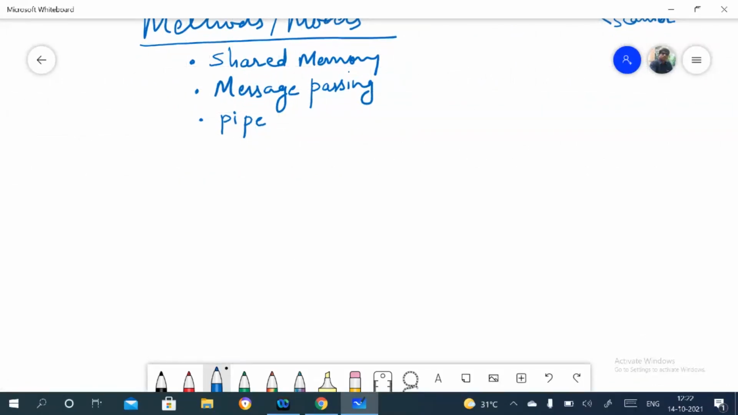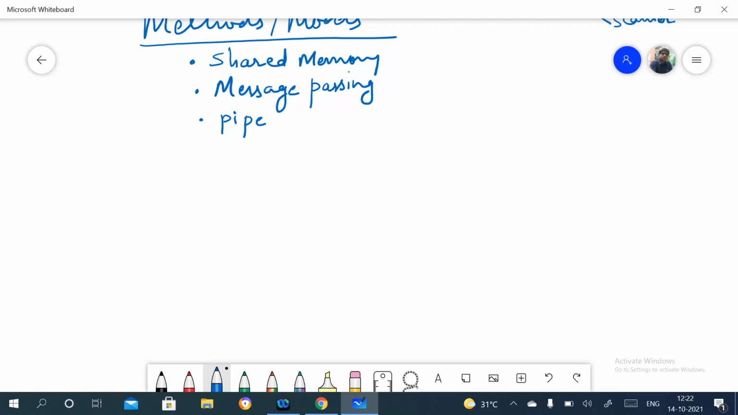So what is the concept of shared memory? Suppose multiple processes are there, then these processes can share something which is stored in the memory. It means that memory area is common to all processes, and whatever one process writes into that memory, the other processes can read.